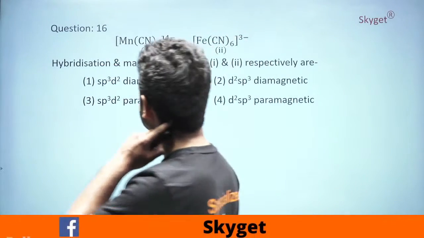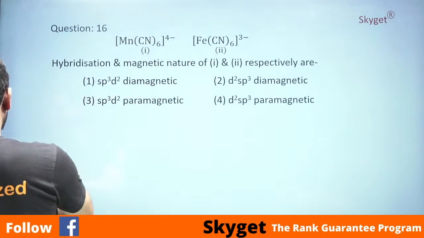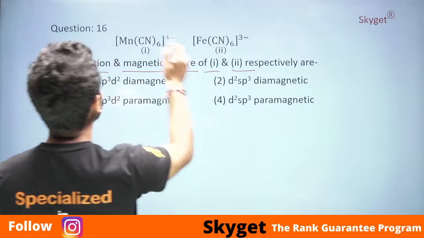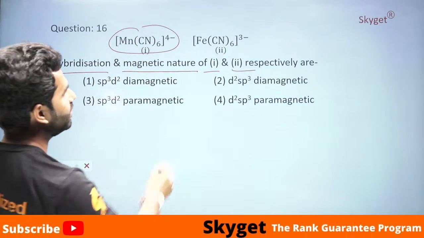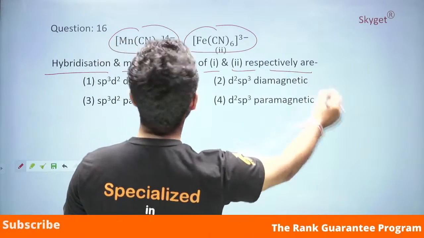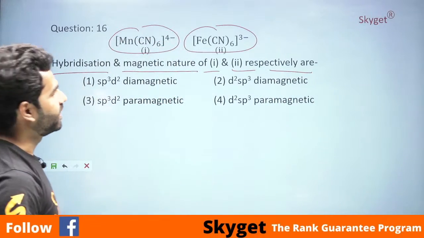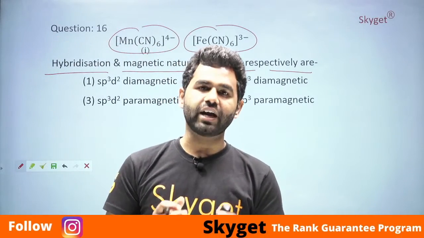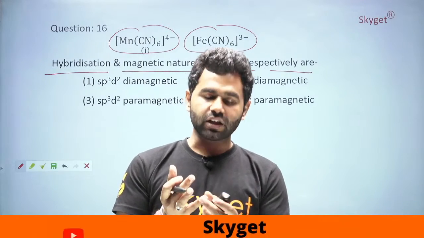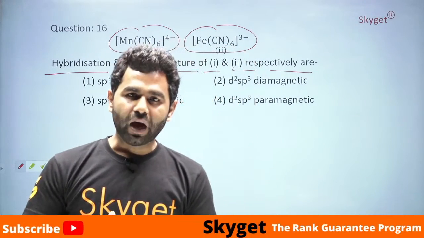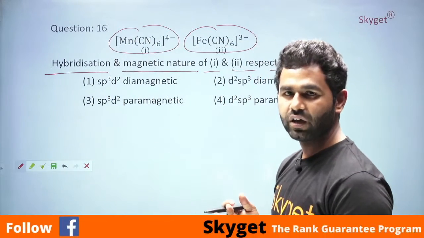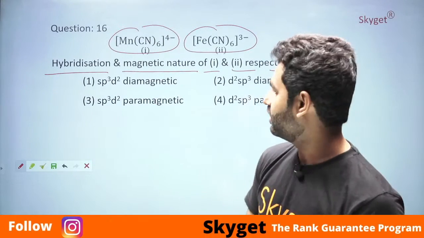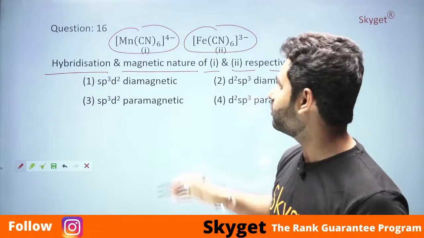Now the first question says: hybridization and magnetic nature of [Mn(CN)6]4- and [Fe(CN)6]3- are what? We have the options. This is a question from the coordination compound part. Most questions which come directly from inorganic are either from the coordination part or from the atomic structure chapter. If you have done these chapters, the answers would be on your fingertips. So let's quickly solve this and get the answer.